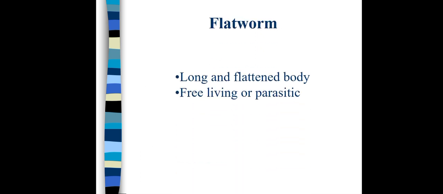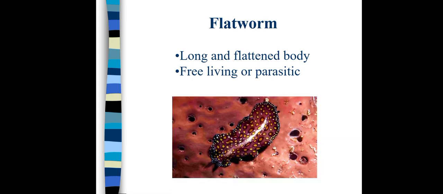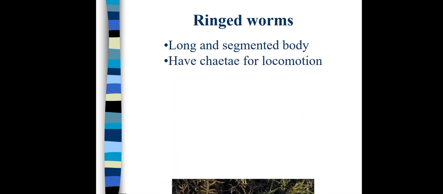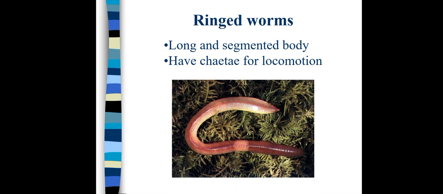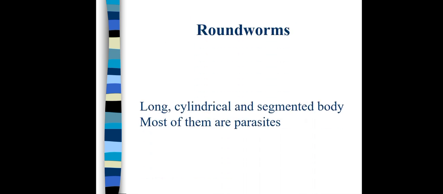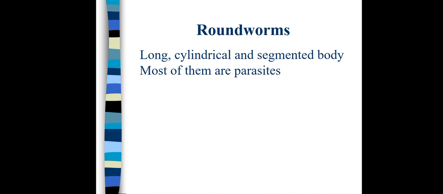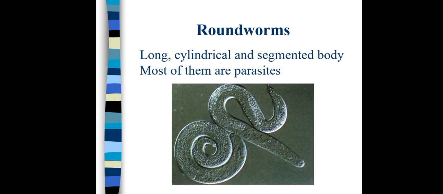Flatworm. They have long and flattened body, and they are free living or parasitic. Third are ringed worms. They have long and segmented body, and they have setae for locomotion. Roundworms. They have long, cylindrical and segmented body, and most of them are parasites. These all are the classes of invertebrates, the animals without backbone.